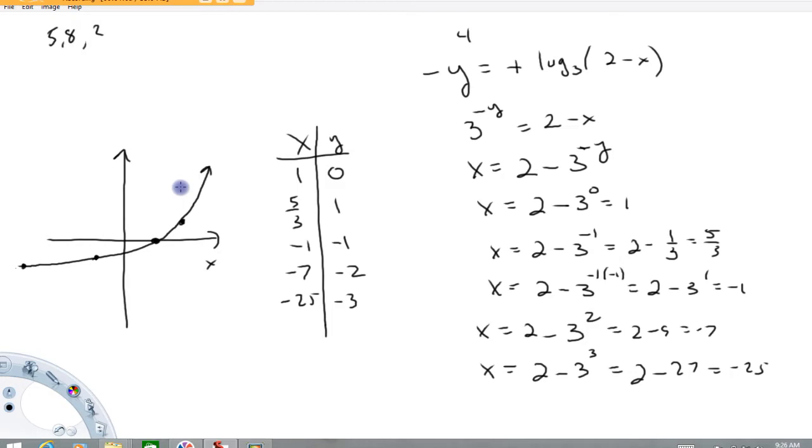I would suggest that you practice problems 5, 8, and 2. If you have any trouble, please come see me on Monday. And again, there are 2 problems about graphing logarithms. This is the most difficult one I could find here on the page, and I would say that the ones I see on that test are a little easier than that one. So if you understand this example and you can do these, you should be in good shape for those 2 problems.